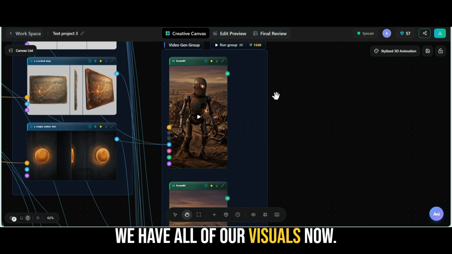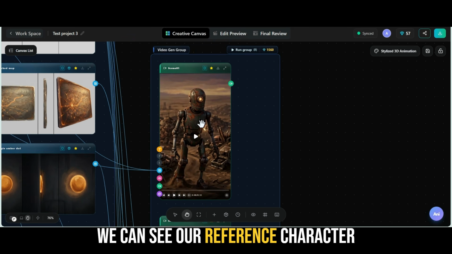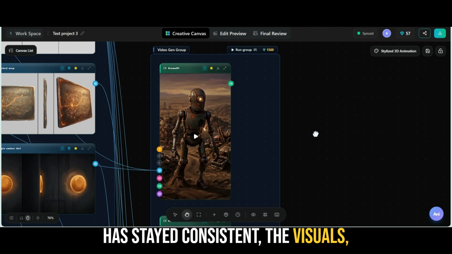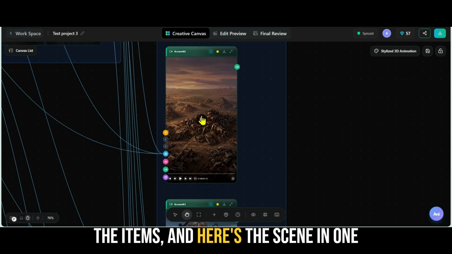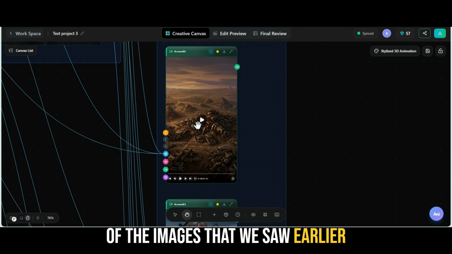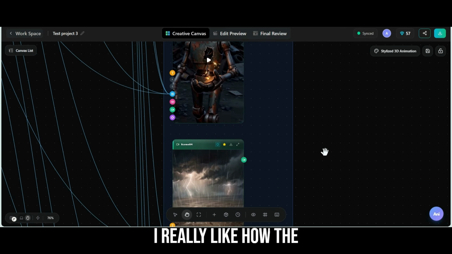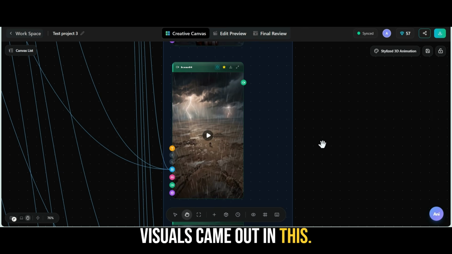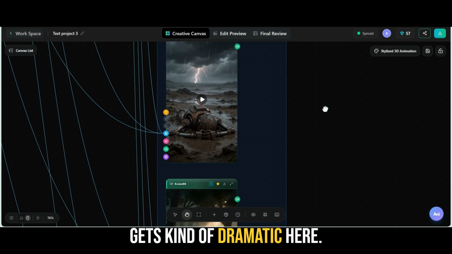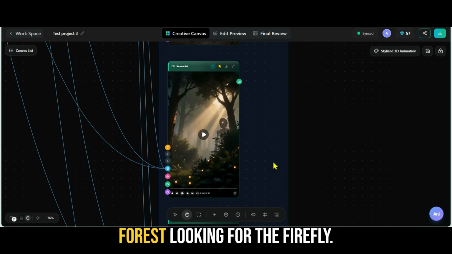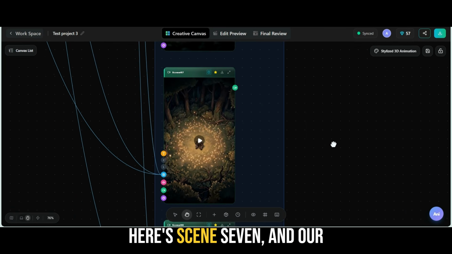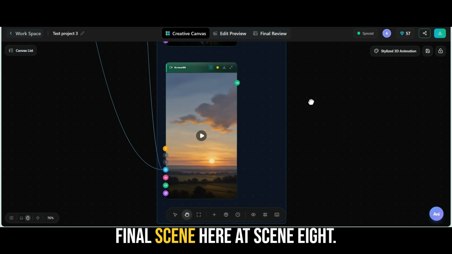We have all of our visuals now. We can see our reference character has stayed consistent, the visuals, the items, and here's the scene in one of the images that we saw earlier. There's our character again, exactly like we saw in the reference images. I really like how the visuals came out in this. Let me keep going down. It gets kind of dramatic here. We can see him going through the forest, looking for the firefly. Here's scene 7 and our final scene here at scene 8.